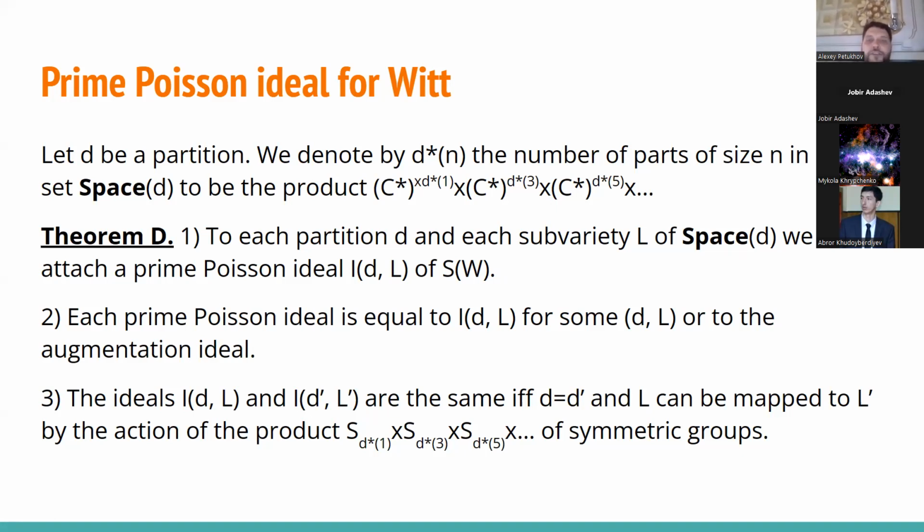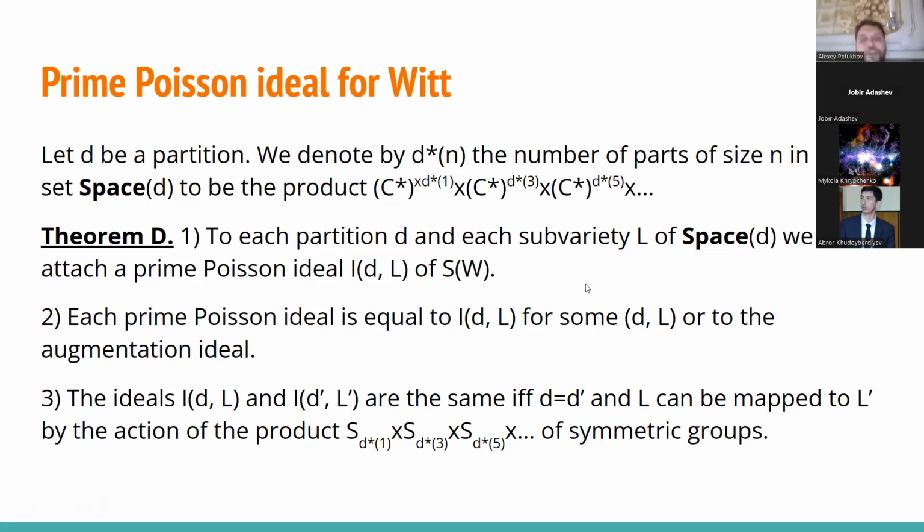Well, now to each partition D and each subvariety L of space D, we attach a prime Poisson ideal. Effectively, we just intersect all the primitive ideals, which stand for points of the space. And each prime Poisson ideal arises in this construction, or it arises from the augmentation ideal. And the ideals ID L and ID prime L prime are the same if and only if the partitions are the same and L can be mapped to L prime by the action of the natural symmetric group.